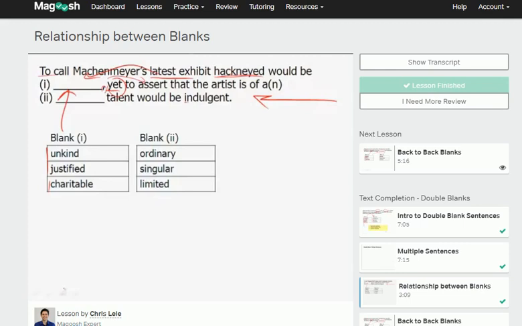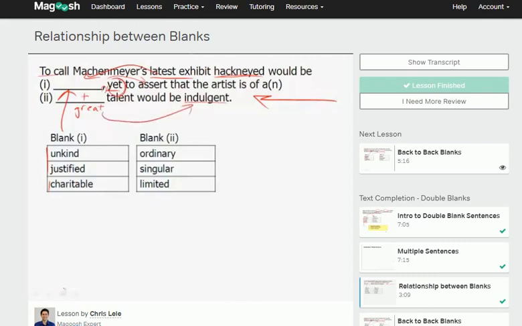There's also this word that is important, indulgent. When you are indulgent, you are favorable. You're being overly favorable to someone. So maybe someone isn't really deserving of your praise, but you're going to praise them anyway. So you're indulgent. And so to assert that the artist is of a blank talent would be indulgent. And so here we want a positive word, something like great. To say that they are the next Picasso, well, that'd be going a little bit too far.